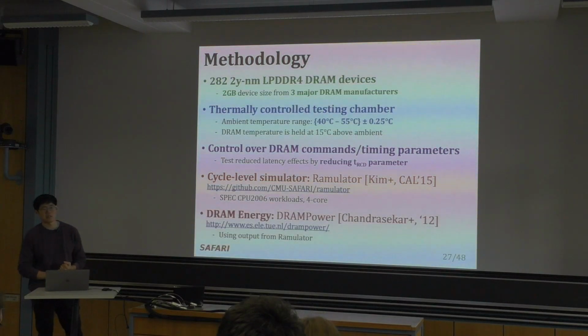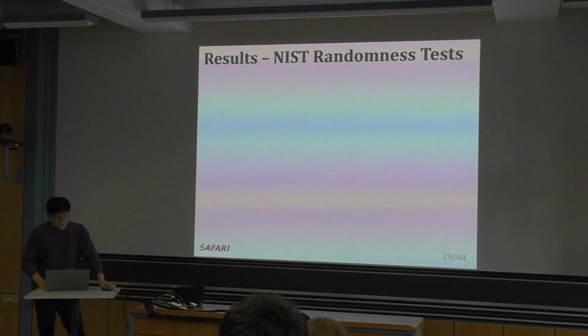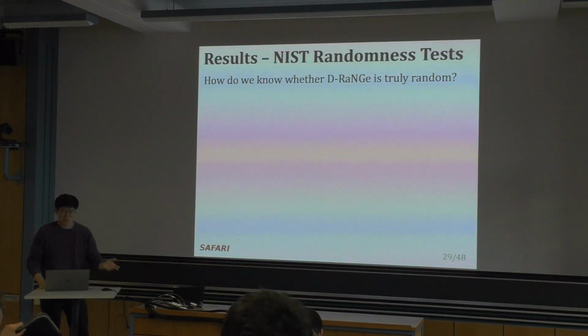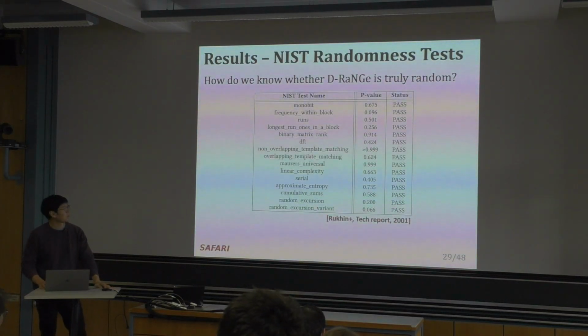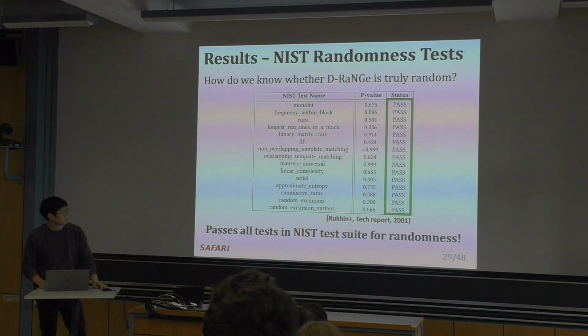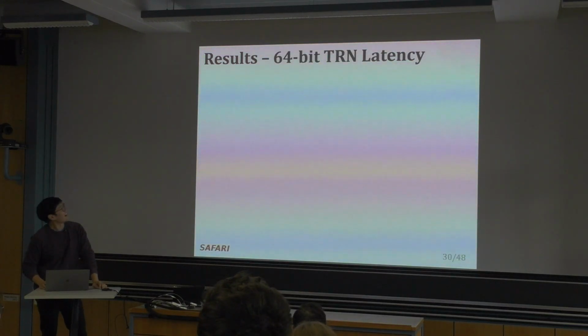We also use DRAMPower, which measures the power consumption of our mechanism, and we use the outputs that we find from Ramulator to collect the power information. So now let's take a look at our results. So how do we know whether D-RaNGe is truly random? Well, we pass it through the NIST test, and they pass with pretty high p-values, so we can claim that they're random, but there's more information in the paper, of course.